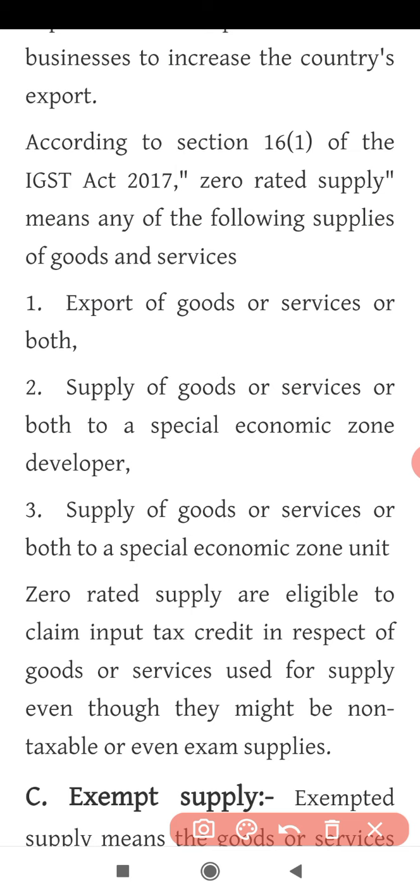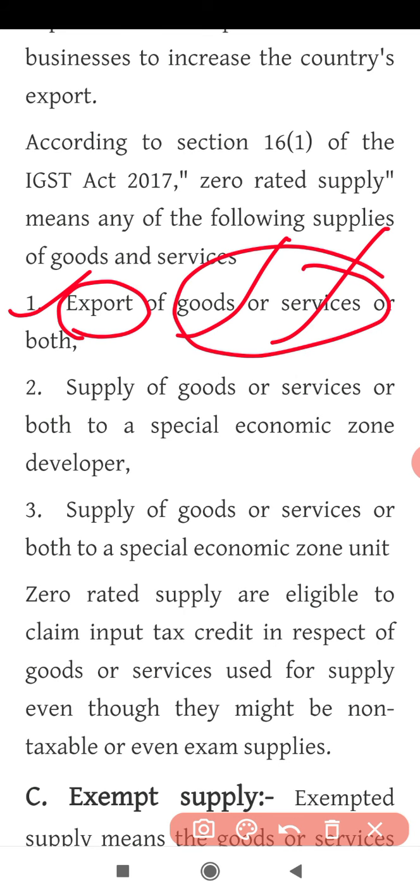So what is the first condition here? Export of goods or services or both. Whenever you are exporting, meaning selling goods or services to foreign countries, outside the political boundaries of a country, whether exporting goods, services, or both together, such supply is called zero rated supply.